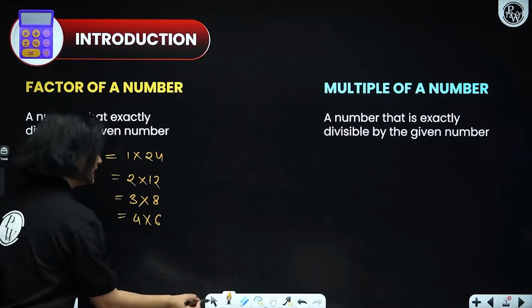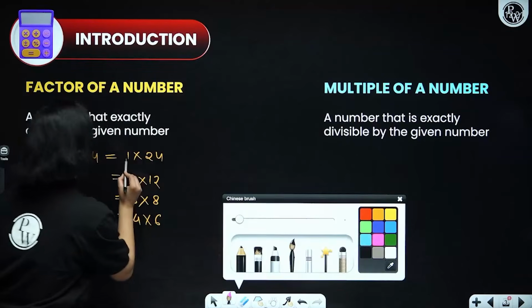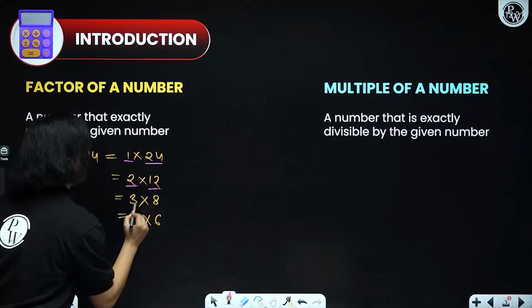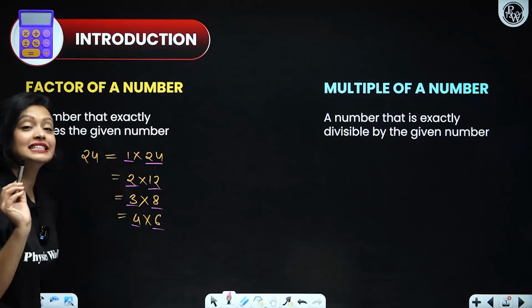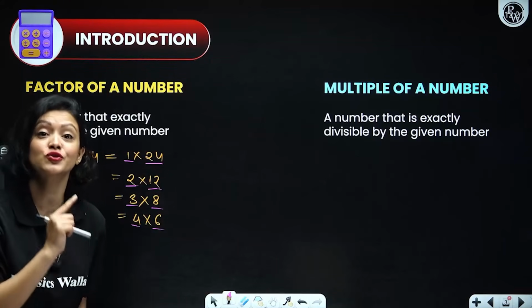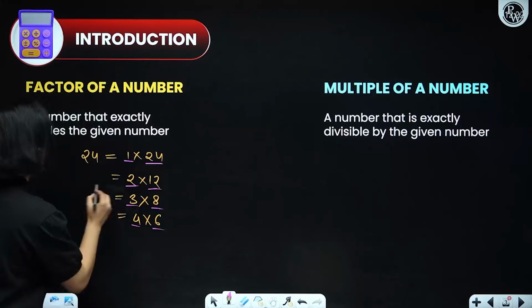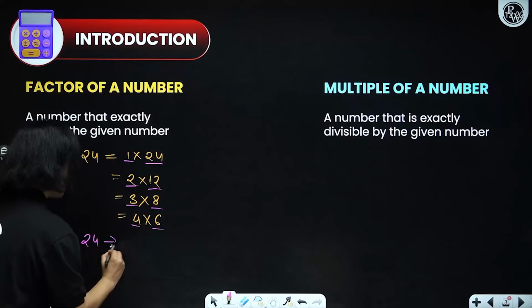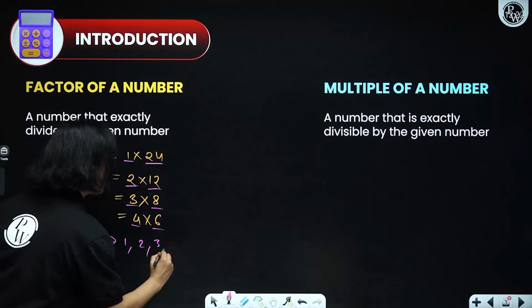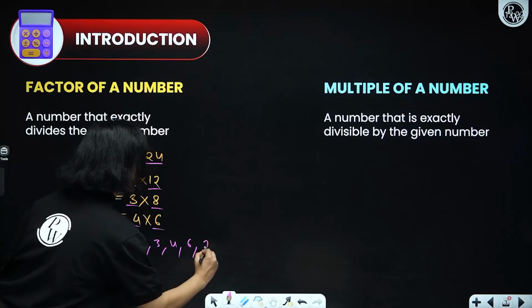Now, all these numbers, 1, 24, 2, 12, 3, 8, 4, 6, are numbers that divide 24. They are all factors of 24. So the factors of 24 are 1, 2, 3, 4, 6, 8, 12, 24.